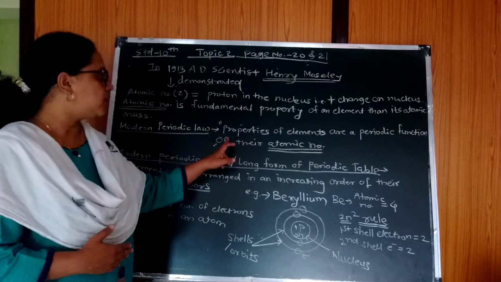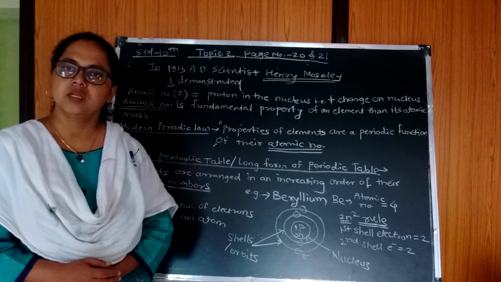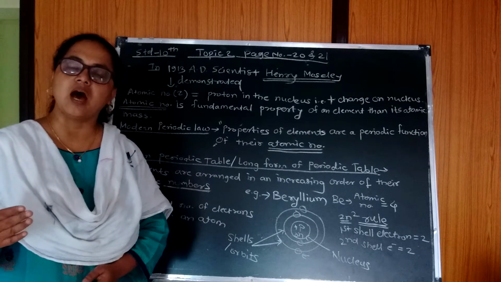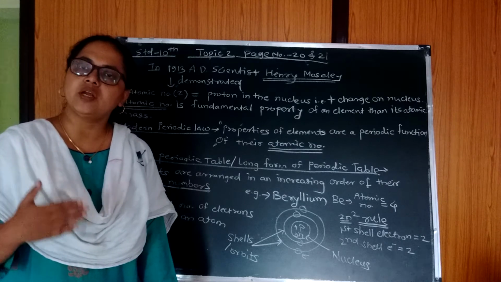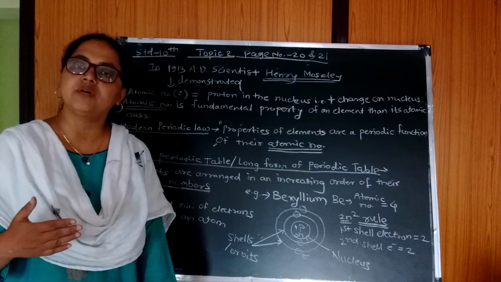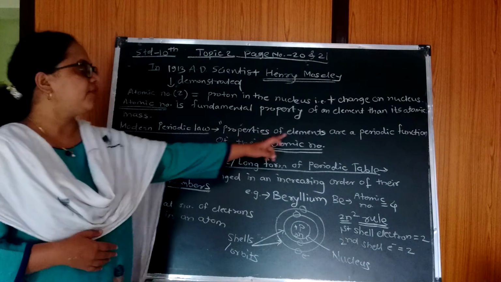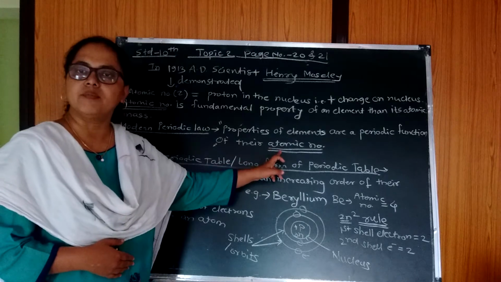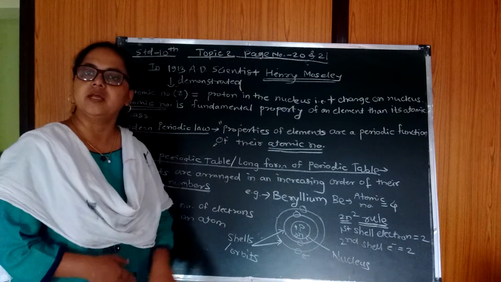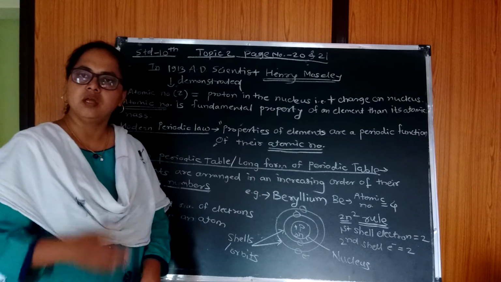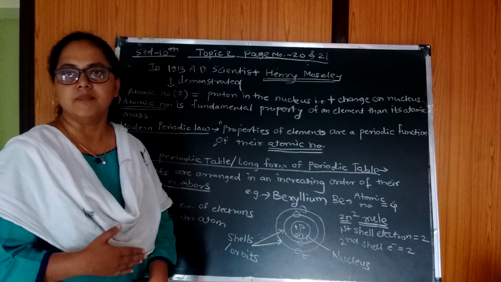Modern periodic law, what is the modern periodic law? Properties of elements are a periodic function of their atomic number. That is, properties of all elements are based on their atomic number. In Mendeleev's periodic law, we have seen that properties of the elements are a periodic function of atomic mass number. But in the modern periodic table, properties of elements are a periodic function of their atomic number. The modern periodic table is also called the long form of the periodic table. In this periodic table, all the elements are classified in increasing order of their atomic numbers.